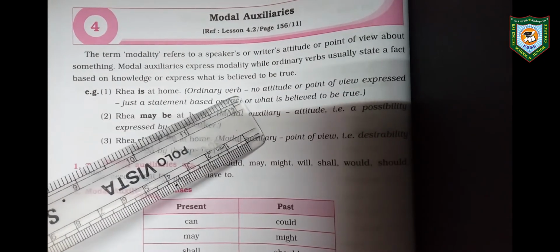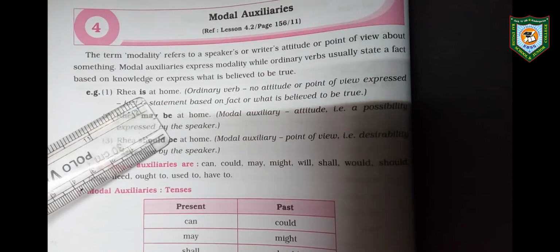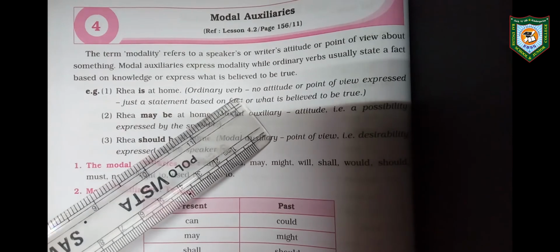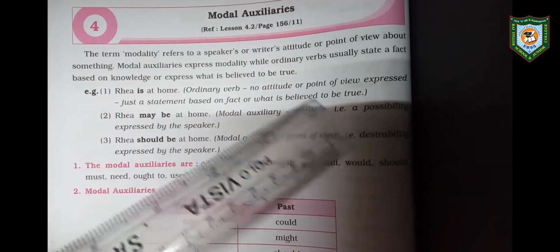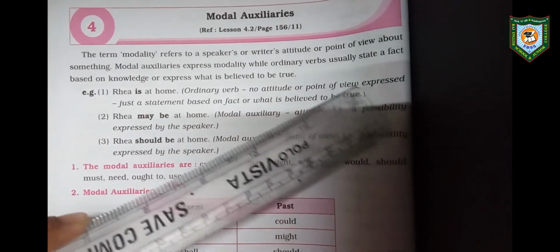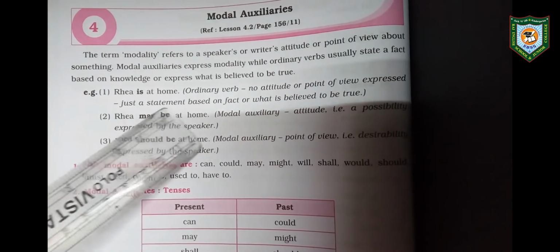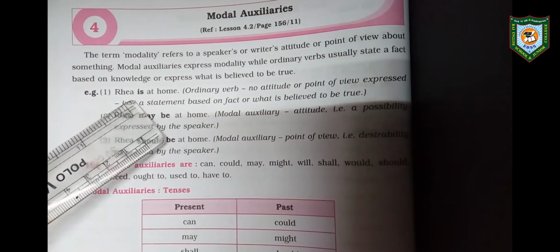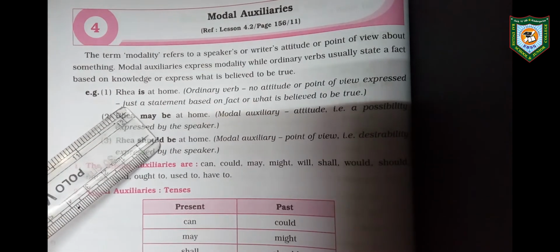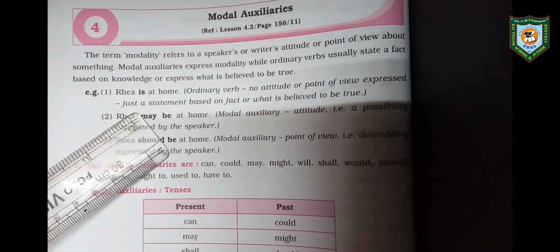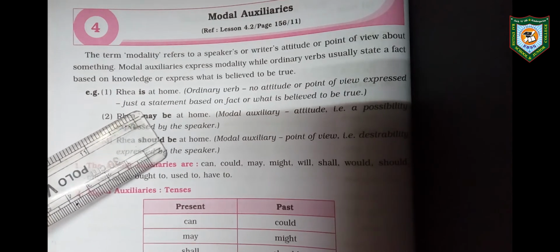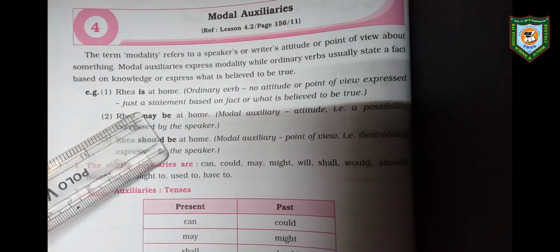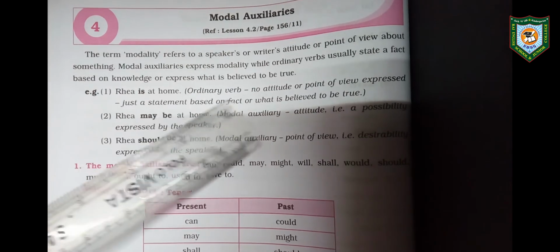This is an ordinary verb, which means this bold word "is" is playing the role of the verb here. There is no attitude or point of view expressed here. It is just a statement based on fact or what is believed to be true. I am not making any kind of prediction. It is not a suggestion. It is not permission. Here "is" is just playing the role of an ordinary verb.